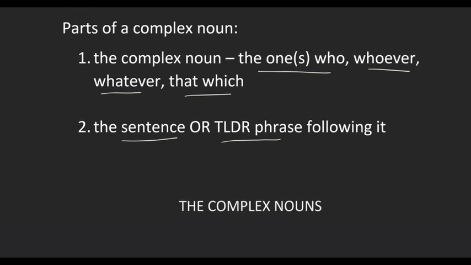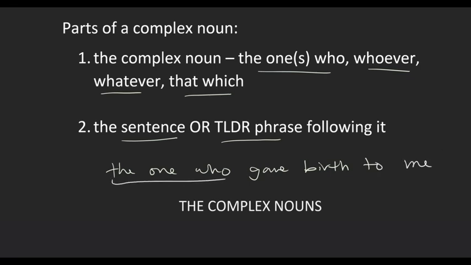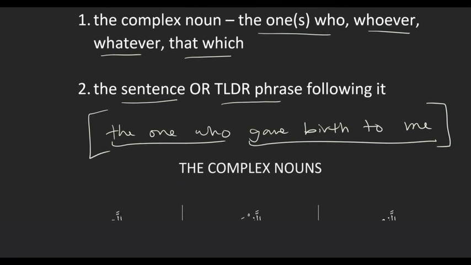If you think back to the last lesson, we saw "the one who gave birth to me." So it's starting with one of our complex nouns, right? The one who. And then it's followed, in this case, by an action sentence: gave birth to me. And so this together makes a complex noun. The one who gave birth to me. Okay, so let's look at it in Arabic.